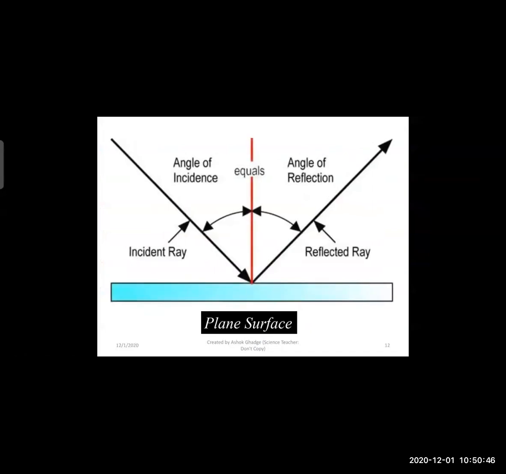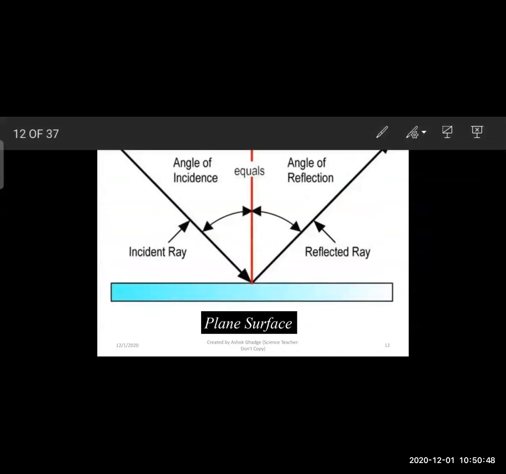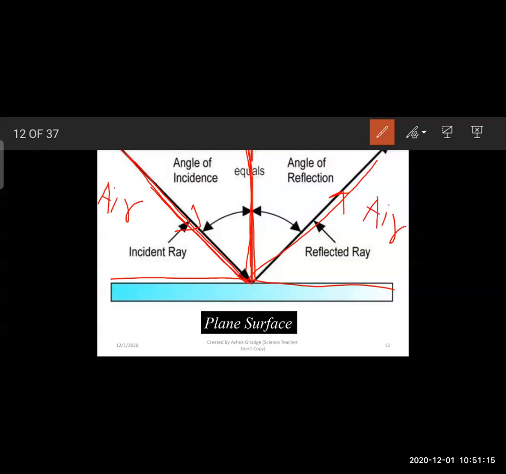So this is the plane surface, and that is the normal. If this is the incident ray, that incident ray is falling on the plane surface. Now this incident ray is reflected back; if it is passing through air, then it is reflected into air only. So it will give a clear image of that object.